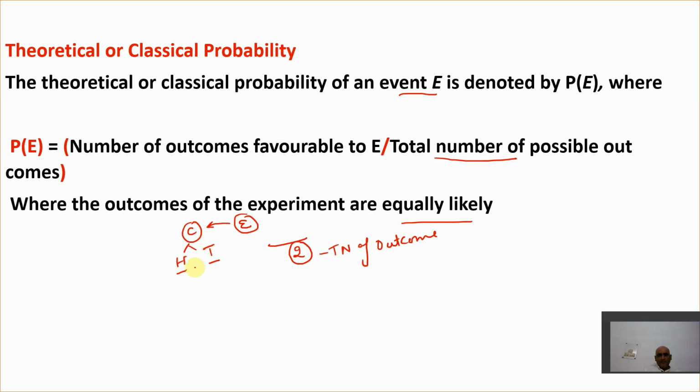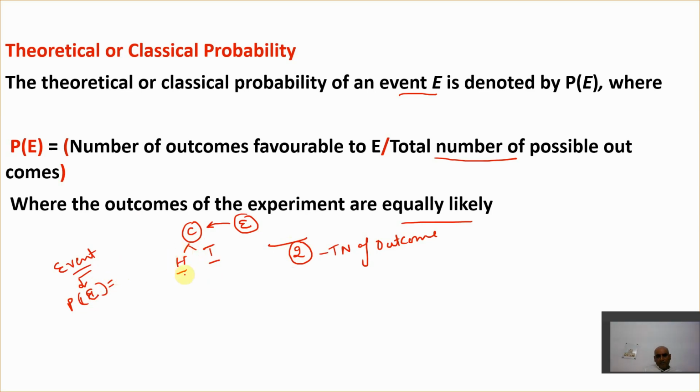Now let's say the question here is, what is the probability of getting a head when we toss a coin? So now the event becomes this: I need to find the probability of getting a head. Probability of this particular event. So we know that the probability of getting a head here is, there are two outcomes. Total outcomes are two.